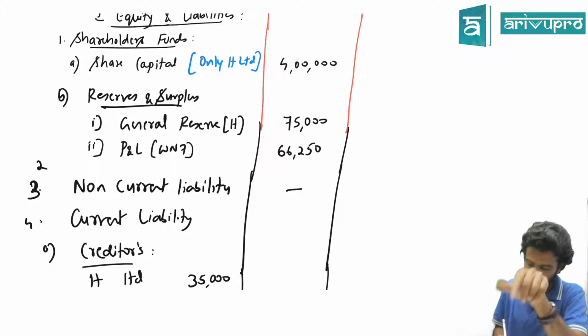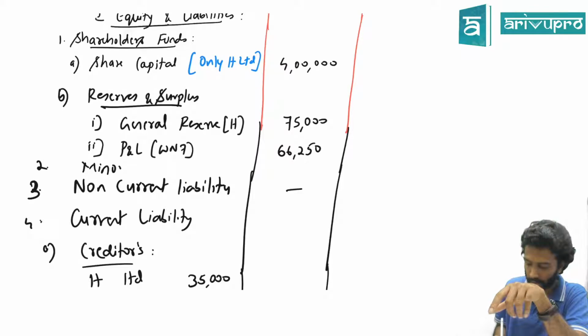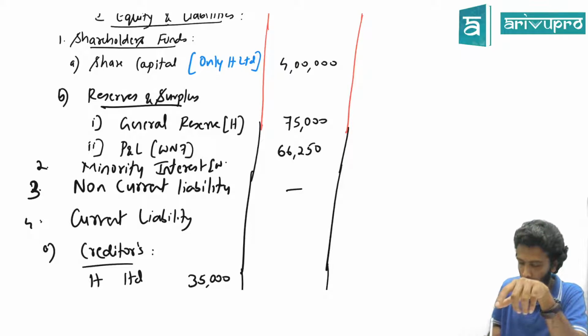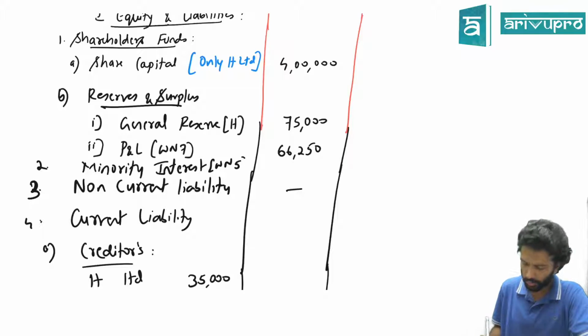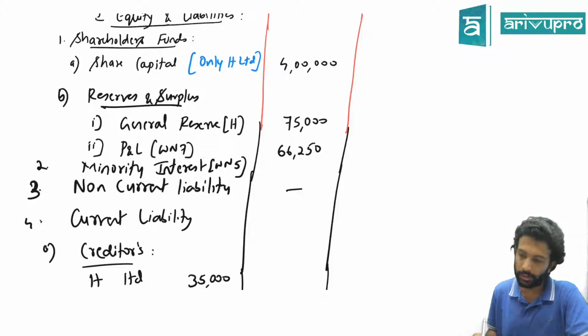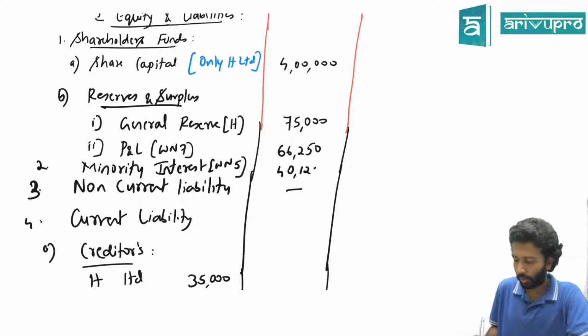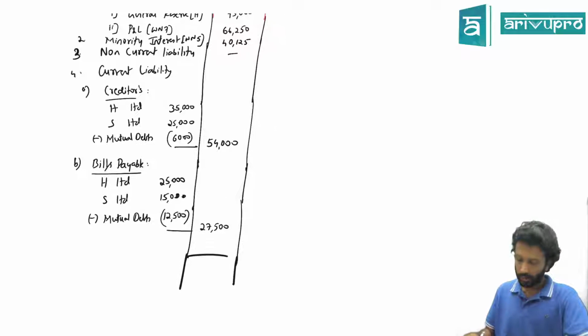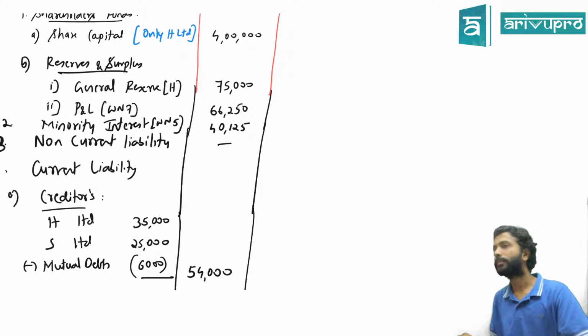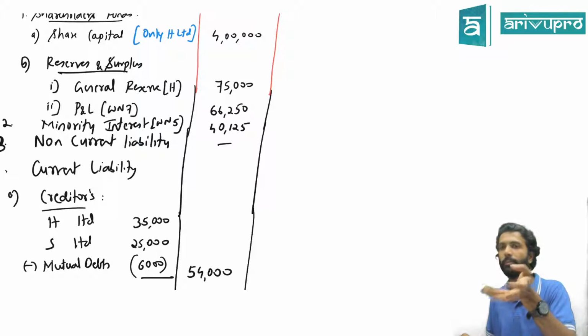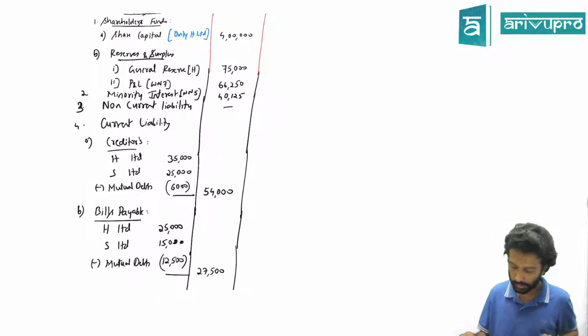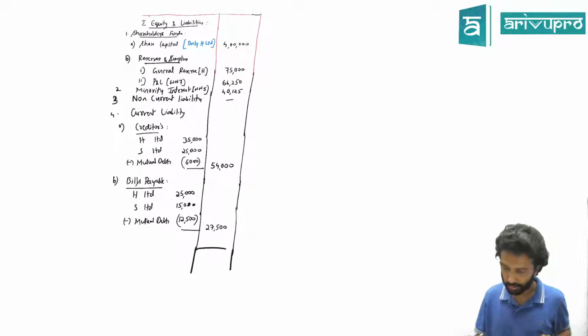Okay. So here, one second, I'll come to you. Here I'll write below shareholders' fund, separate category you have to write. Minority interest as per working note number. What is that? Working note number 5, 6, what? 5. So as per working note number 5, how much is minority interest? 40,125. That will come. Now I think you're good to do the total. Yes, I had some doubt. One of you do the totals in the meantime. Others can just tell me doubt or no. Alright, so total then. Summation.